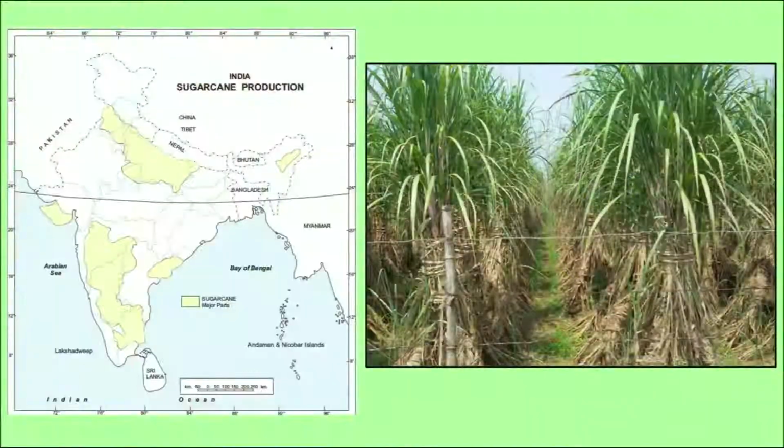Now, as you can see in the map, these are some of the areas where sugarcane is grown. It is grown in some parts of northern India, UP, Uttarakhand, Haryana, Punjab, and in southern India also we have lots of places where sugarcane cultivation is done. This is a sugarcane crop. If you did not know, now you can make out that this is a sugarcane crop.